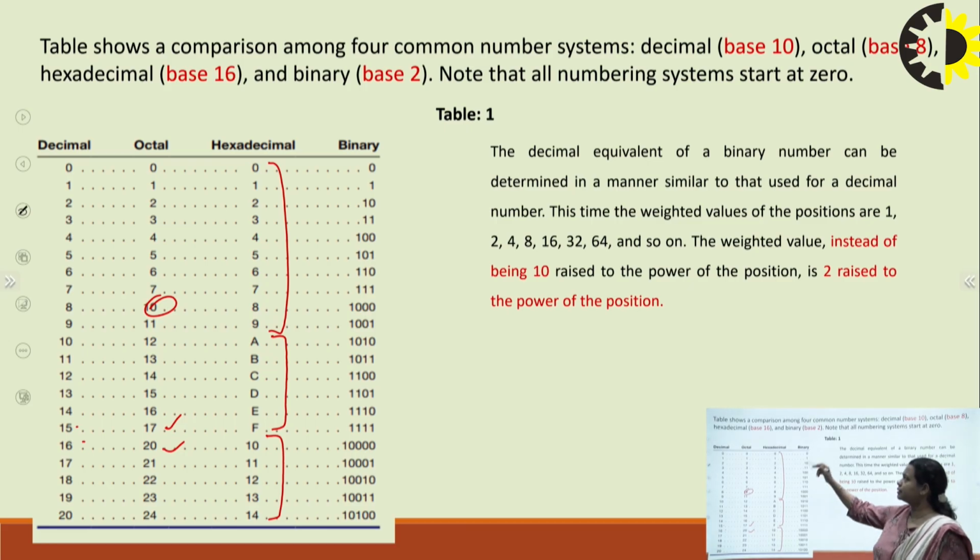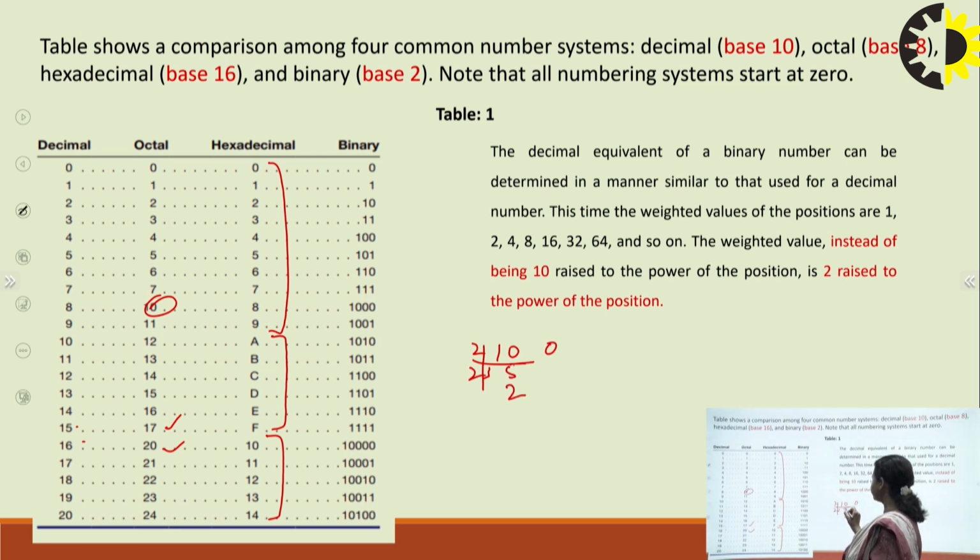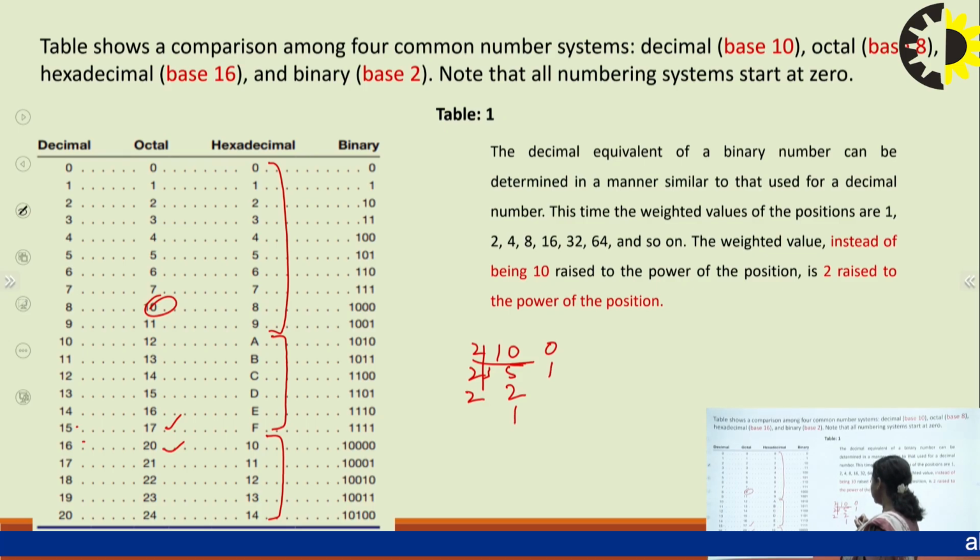And if I consider the binary number for a decimal number, suppose the number is 10, we have to find the binary equivalent. So how will we do it? We normally just divide it. 2 into 10 gives 5, remainder 0; 2 into 5 gives 2, remainder 1; 2 into 2 gives 1, remainder 0; and then 1 gives remainder 1. So this is how we collect the remainders from top to bottom.